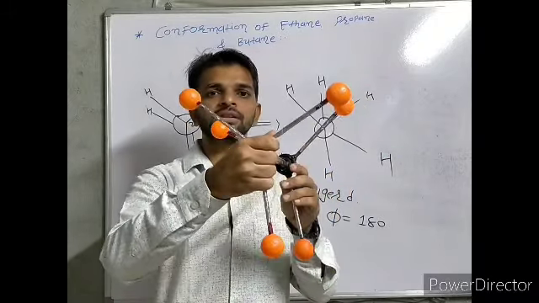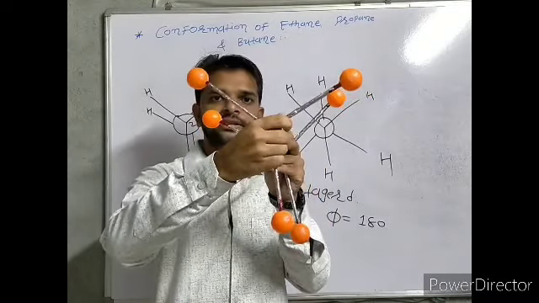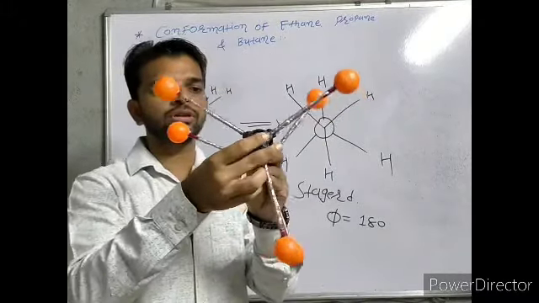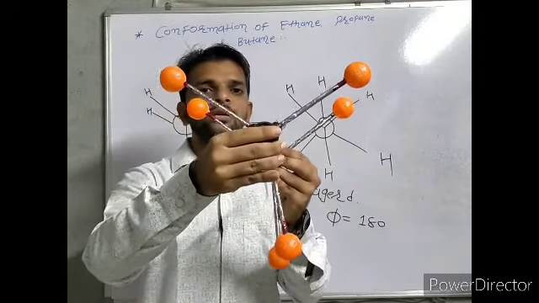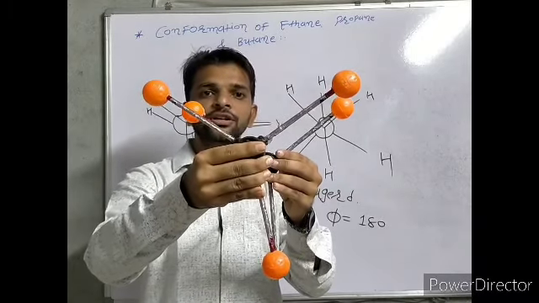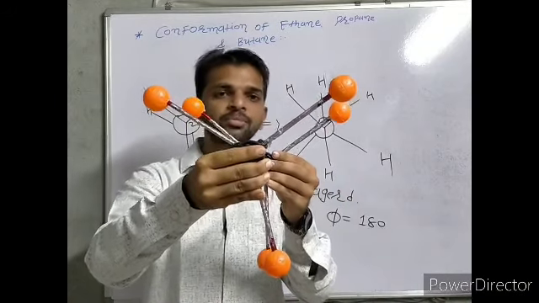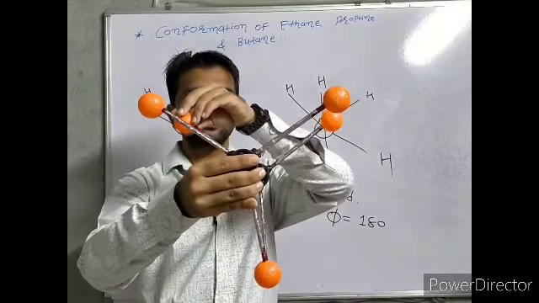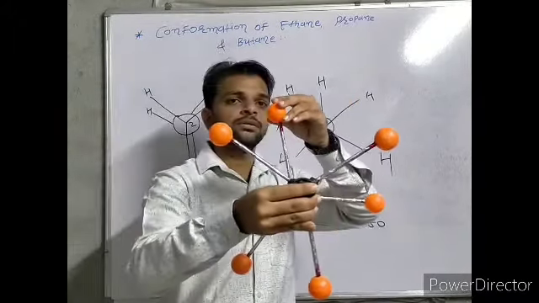If we rotate this structure by 60 degrees, this is 0, or we can say 360 degrees. If we rotate this structure, this is now the Newman eclipsed form. This is the front carbon, this is the back carbon and this is the normal Newman eclipsed. If we rotate carbon number 1 by 60 degrees, then we get a structure like this. This is 60 degrees, and then we get a staggered form.